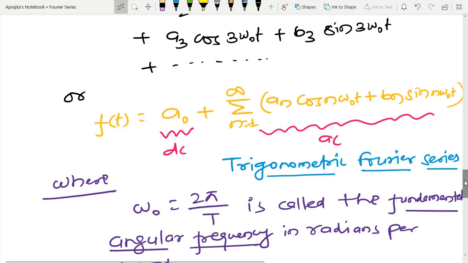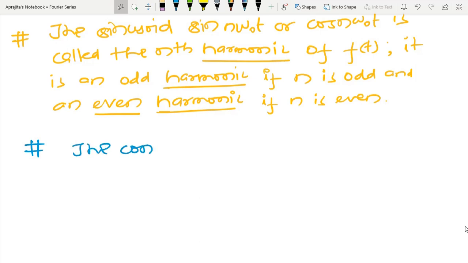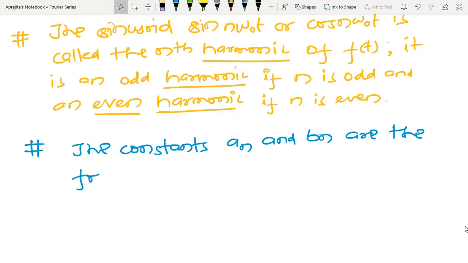And after that, I have some more definitions. We are talking about the Fourier constants, the Fourier coefficients. So the constants an and bn are the Fourier coefficients.